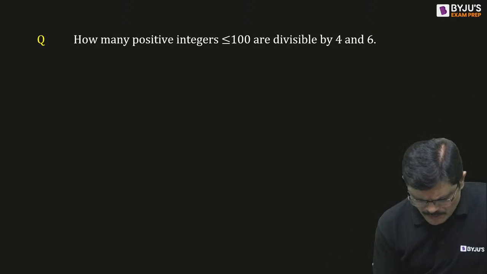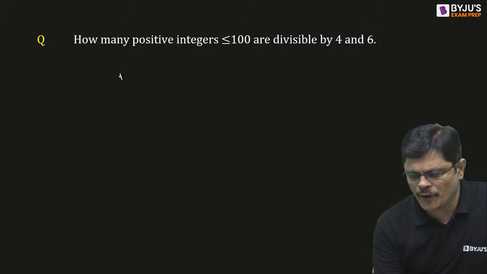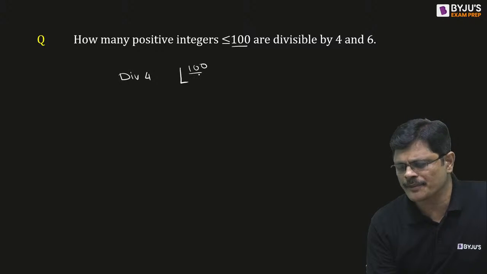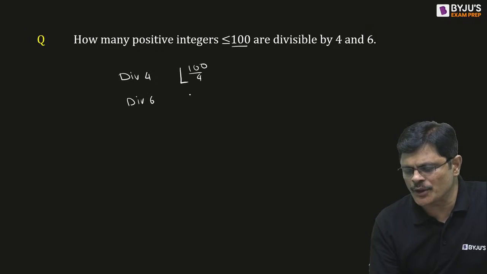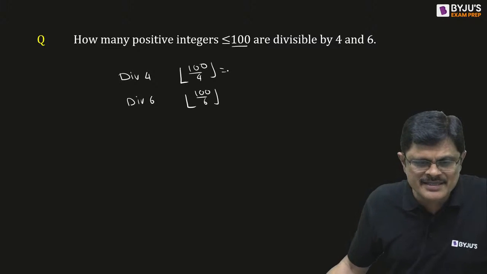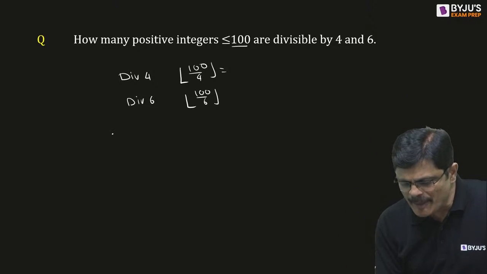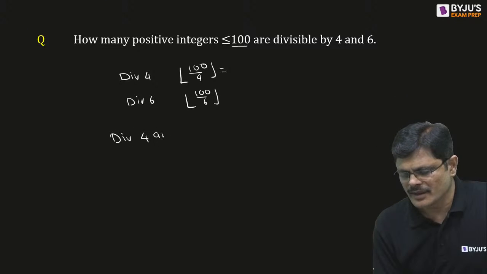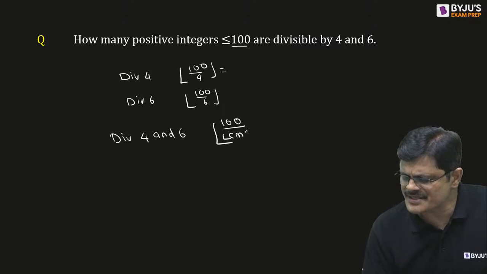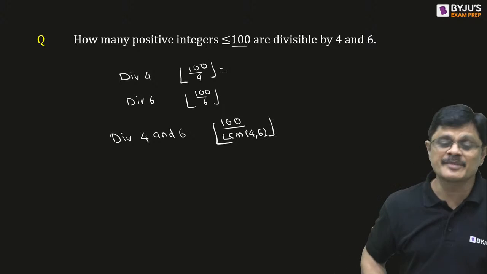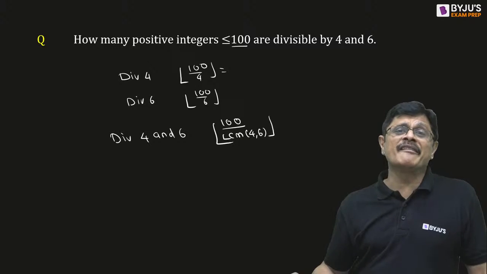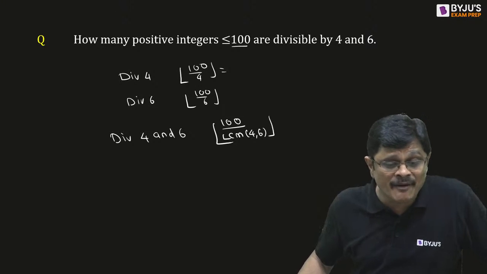See, normally, divisible by 4, you know it. If you want divisible by 4 less than or equal to 100, you can just do 100 by 4. Divisible by 6, you can just do 100 by 6. We did it earlier. But if you want divisible by both 4 and 6, it should be divisible by LCM of 4, 6. You have to divide by LCM. Some people divide by 24. Don't divide by 24. It should be LCM of 4 and 6.